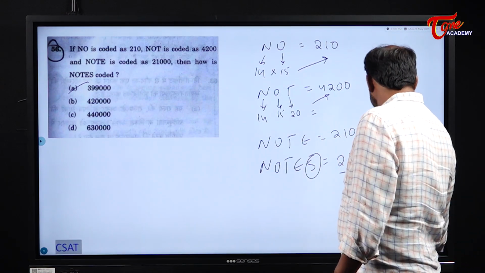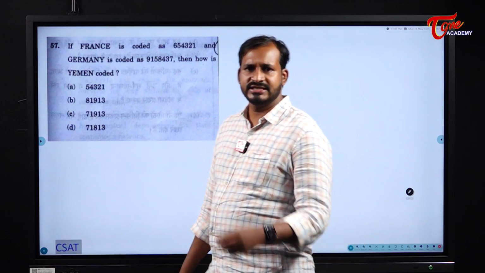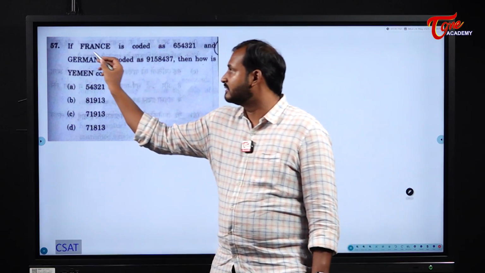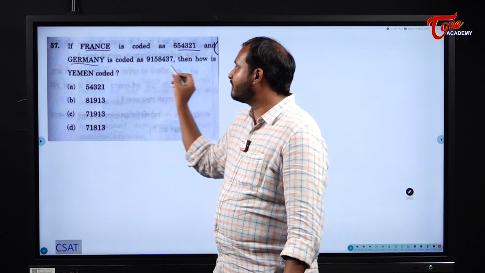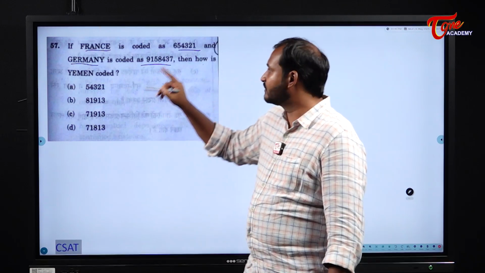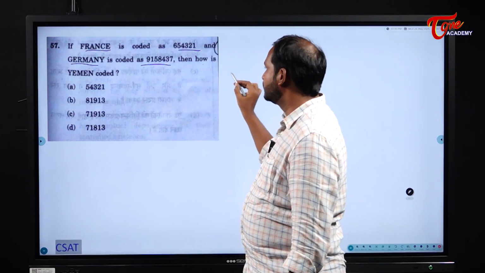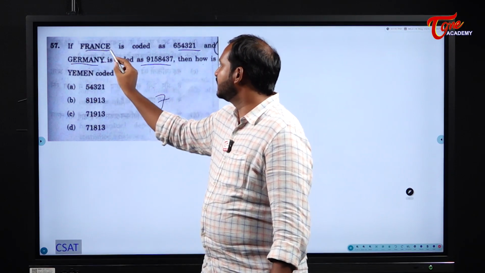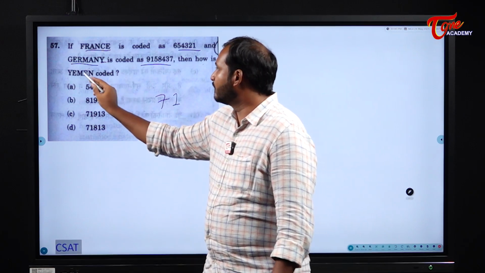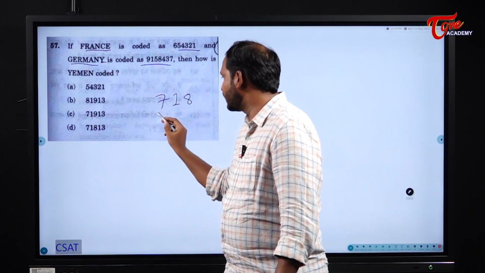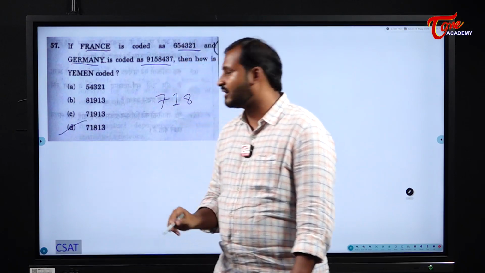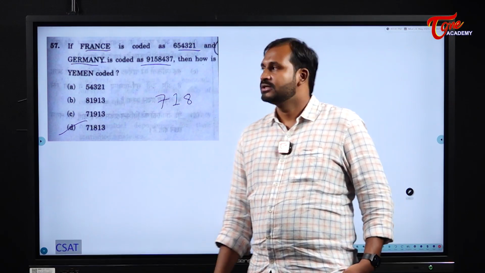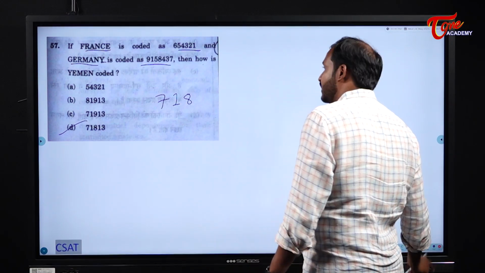See the next one. This is a direct coding. Students, while discussing coding and decoding, we came across this: if 2 words and 2 codes are given, what type of coding is it? A direct coding. That means you can take directly letter to letter. So Y is there at the end, so it will be restarted with 7. Next E was there at the last, that is 1. Next M is there in the middle, what we have here? 8, 7, 1, 8. With the first 3 itself, we came to know that the option is D. Verify the remaining things, you will get the same answer. So simple and direct question.